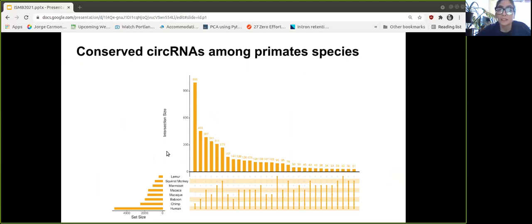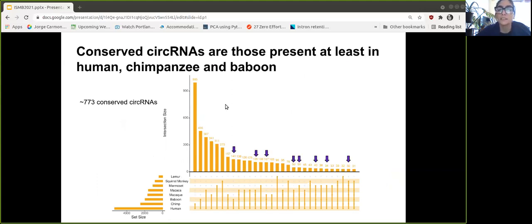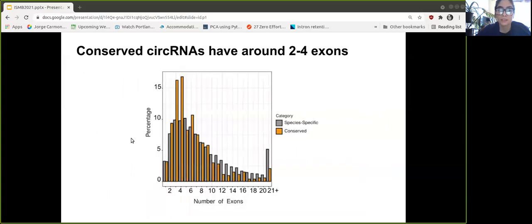We then decided to define conserved circular RNAs as those present at least in human, chimpanzee, and baboon, as exemplified by the purple arrows in the UpSet plot. According to this definition, we got around 773 conserved circular RNAs.